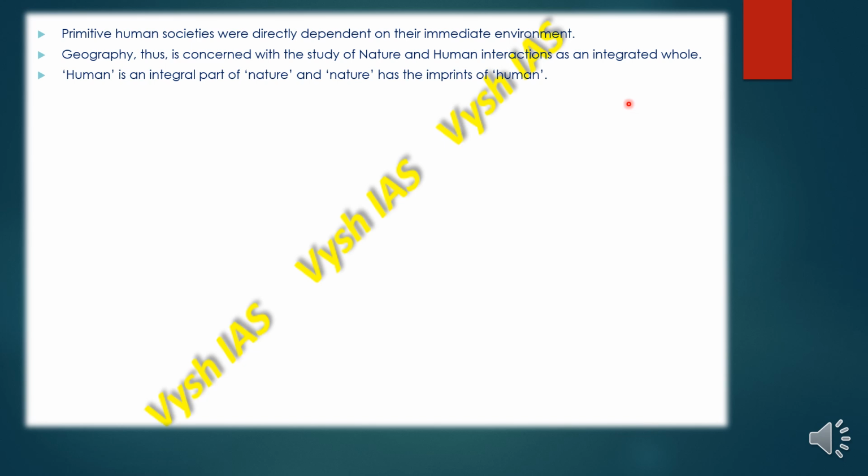Imagine a big circle which is nature, and a smaller circle inside the bigger circle which is human, and it has the imprints of human. That means the influence of humans also.